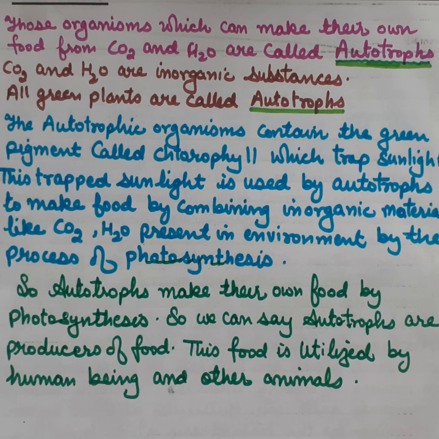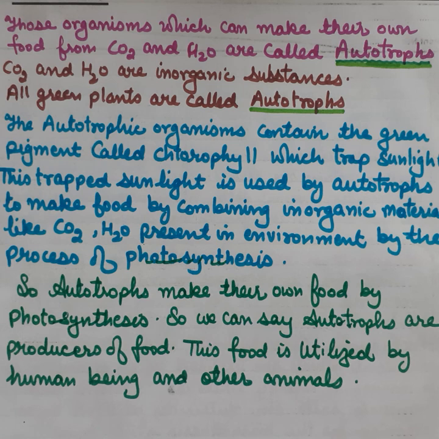Autotrophic organisms contain the green pigment called chlorophyll, which traps sunlight. This trapped sunlight is utilized by the autotrophs to make food by combining inorganic materials like carbon dioxide and water present in the environment, by the process of photosynthesis.